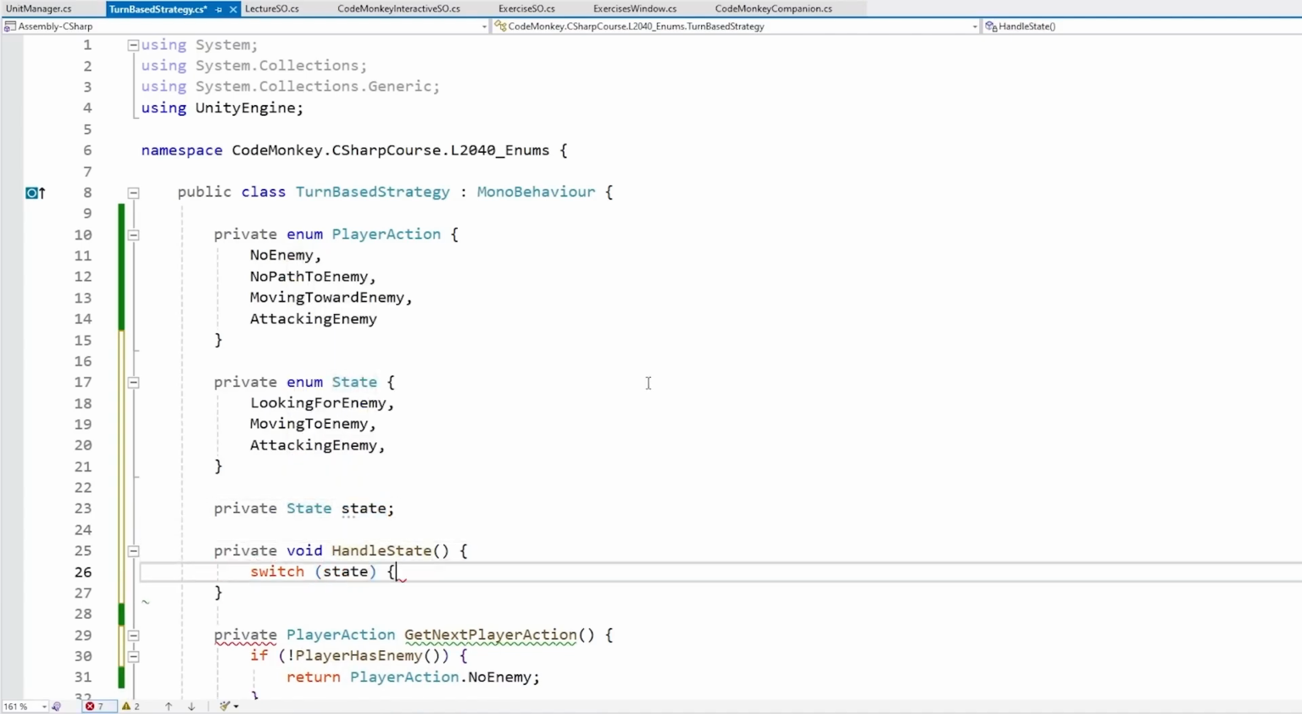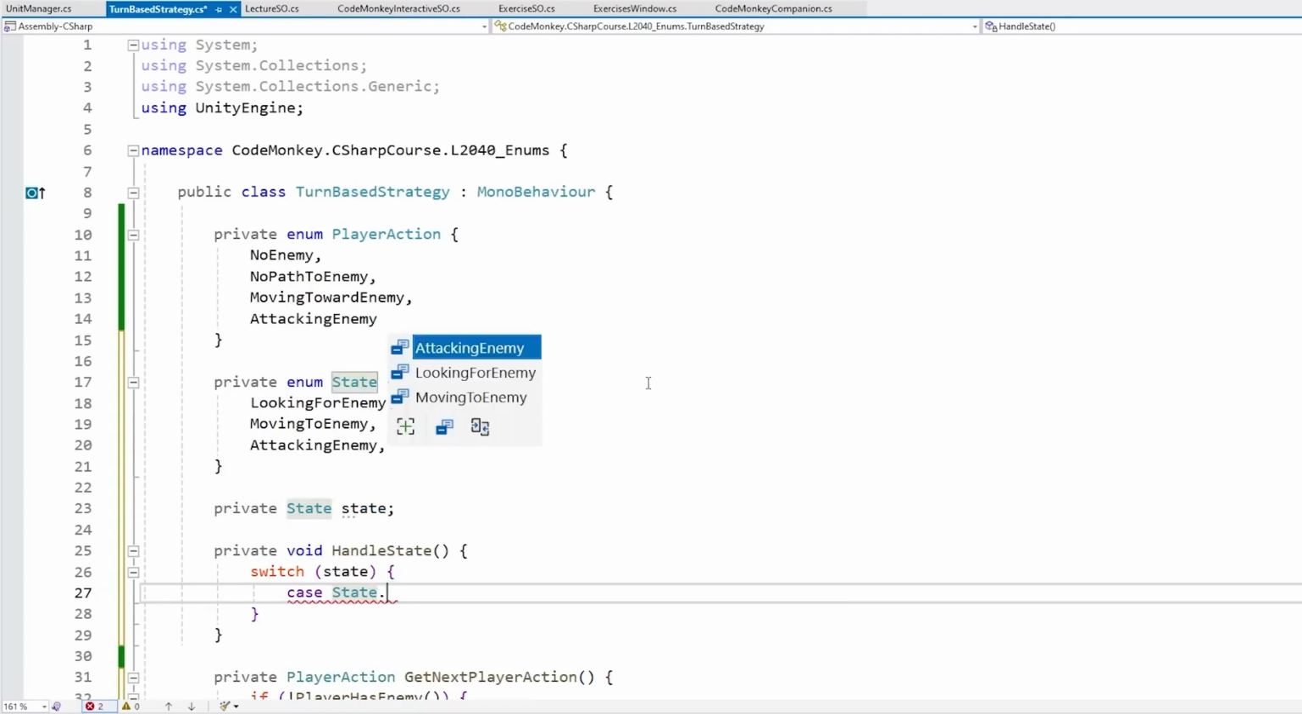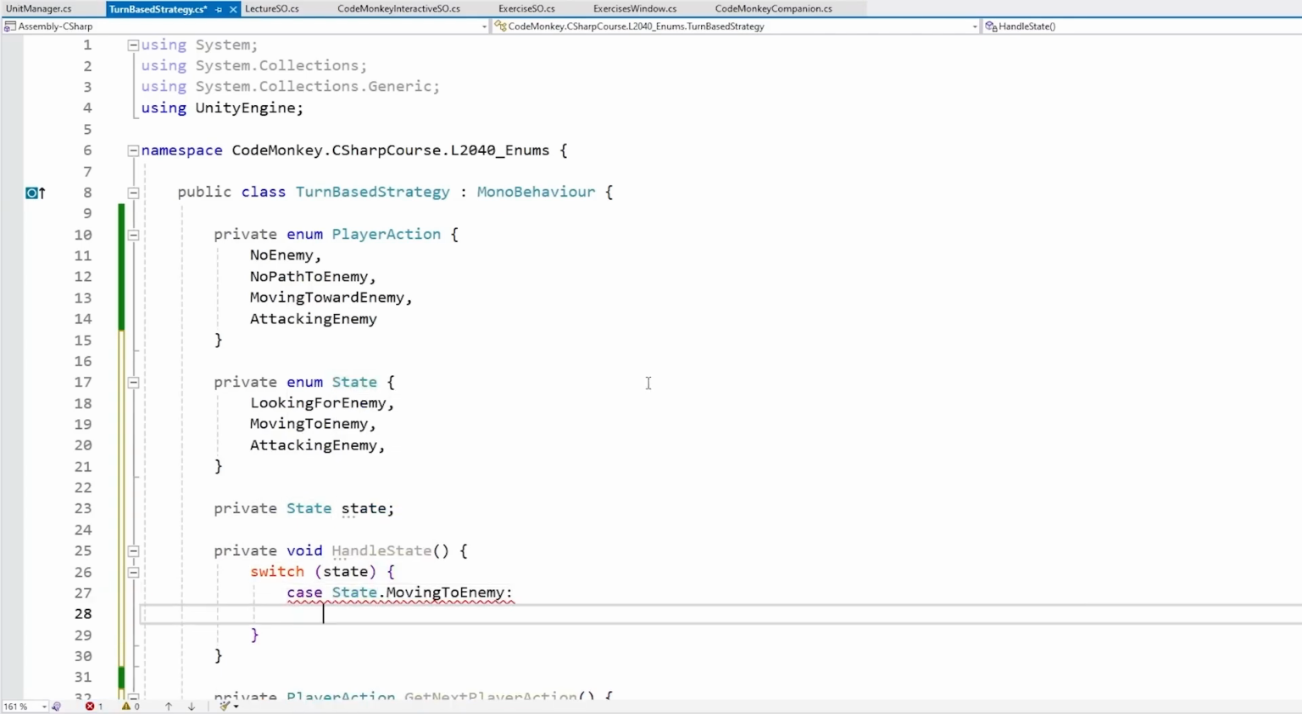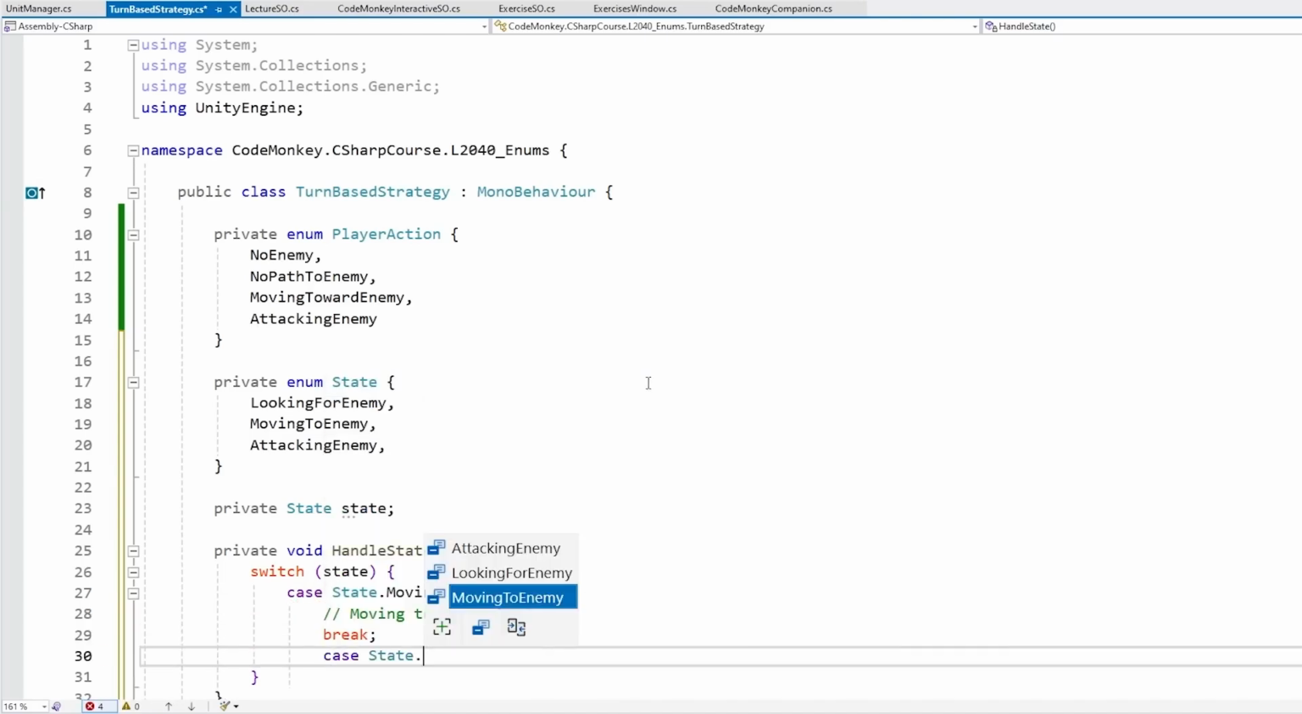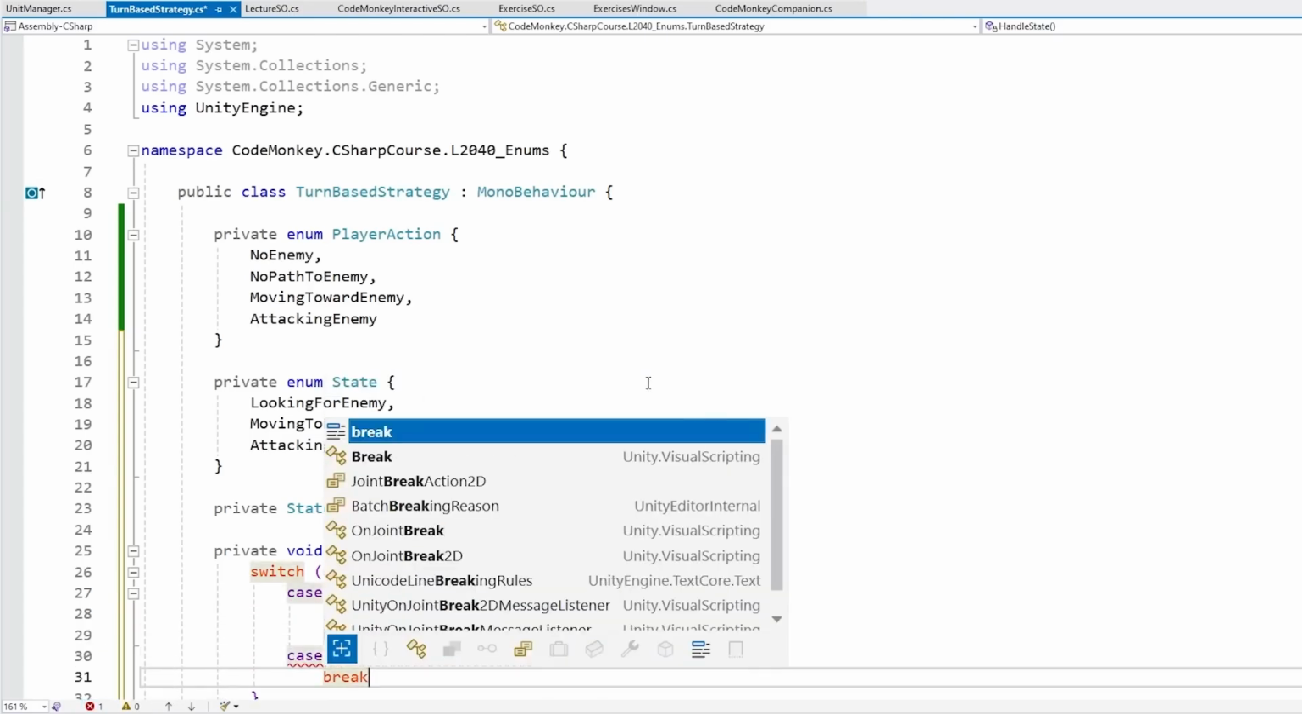And then we do a switch on that state and do case something. So case, for example, moving to enemy. Then we have the moving to enemy logic. Afterwards, we do a break. Then we do all the other cases. So looking for the enemy and so on.